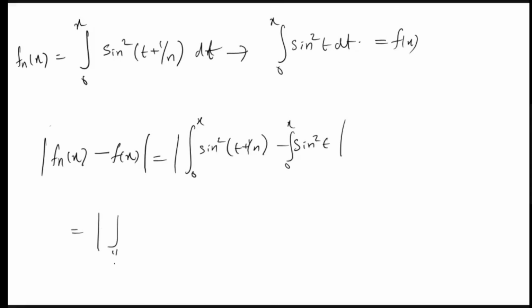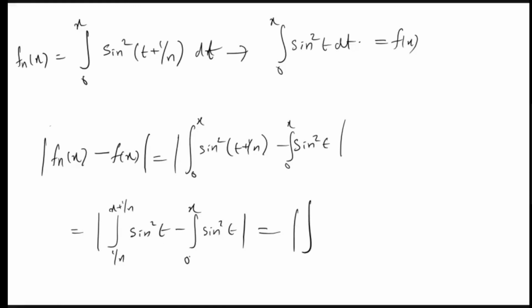It will be the integral from 1/n to x + 1/n of sin²t minus the integral from 0 to x of sin²t. Now, since we are removing from 1/n to x + 1/n, and we are removing the terms from 0 to x, what will remain?